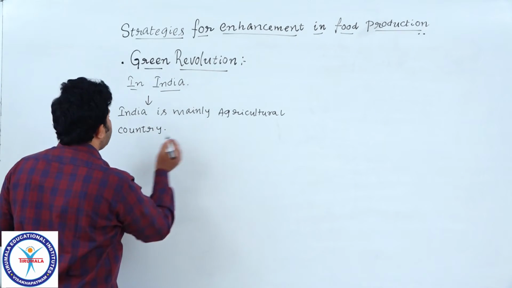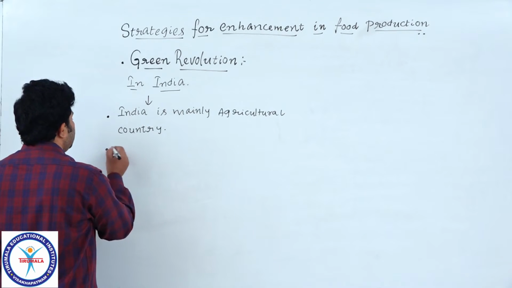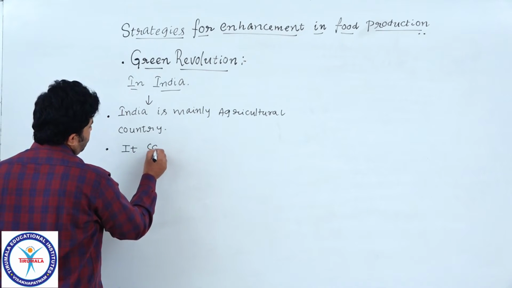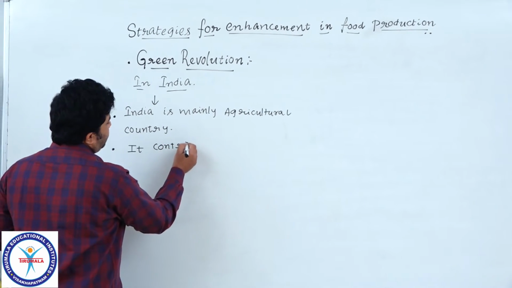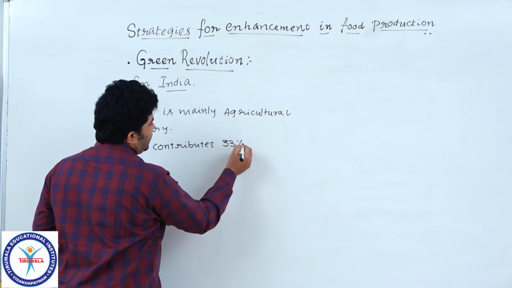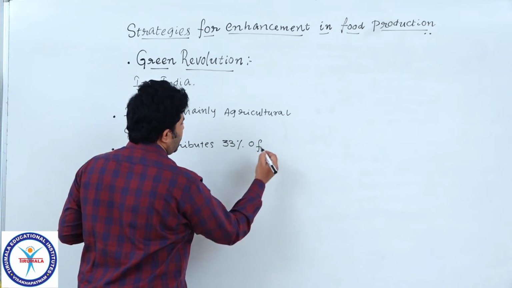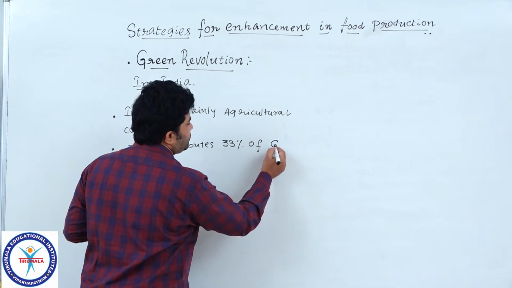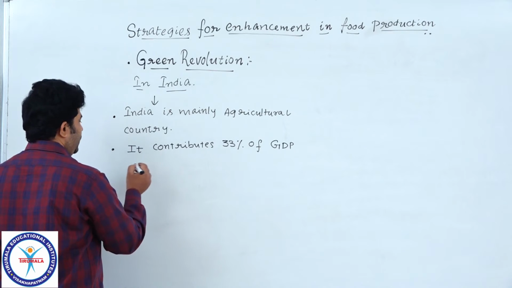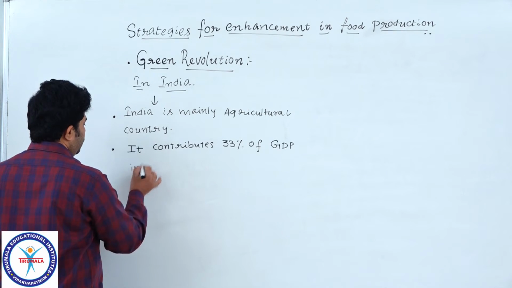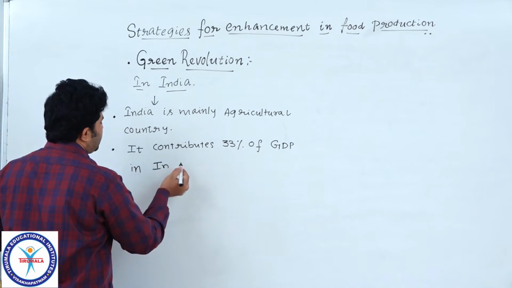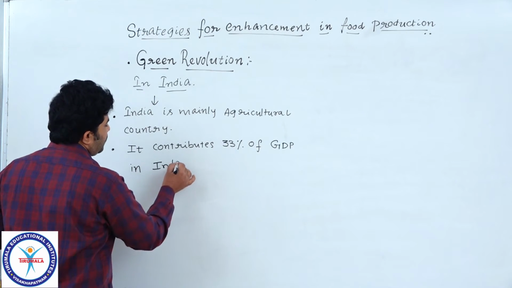India is mainly an agricultural country, and note down, it contributes 33% of GDP in India. In India, 33% of GDP is obtained from agriculture. Understood?